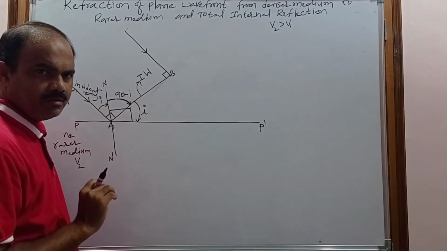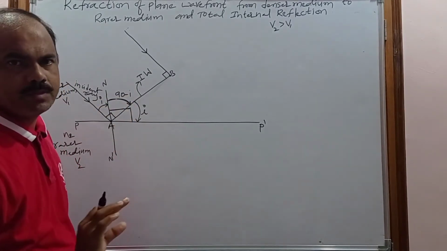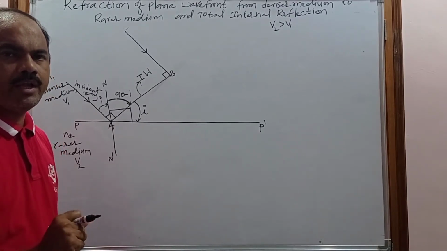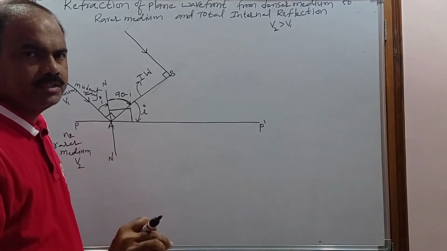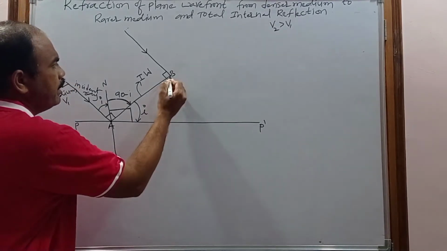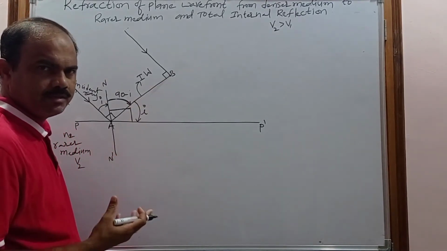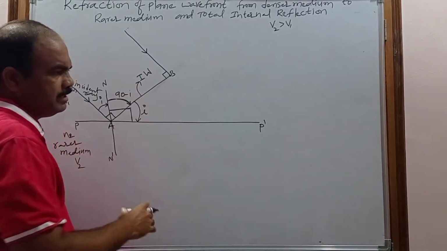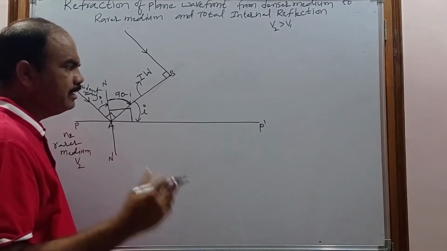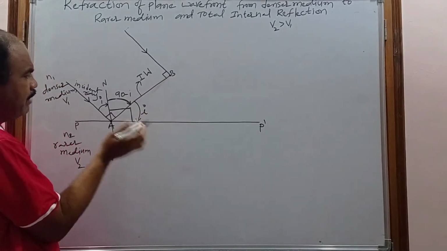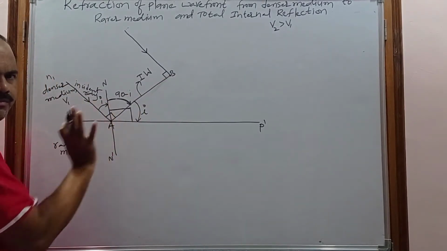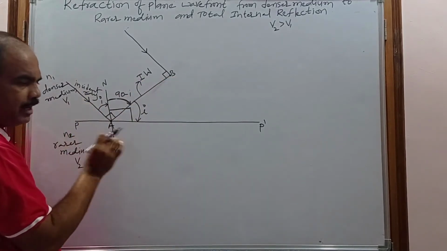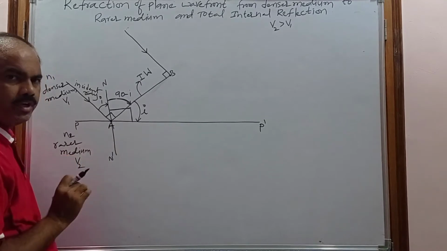To find out, I am using the Huygens principle. According to Huygens principle, every point on the wavefront is a source of new disturbance or secondary disturbances. That secondary disturbance produces a secondary wavelet. That secondary wavelet travels with the same velocity as the wavefront. So they travel in the denser medium with V1 and in the rarer medium with V2.